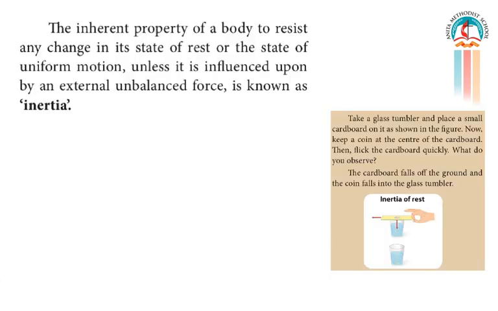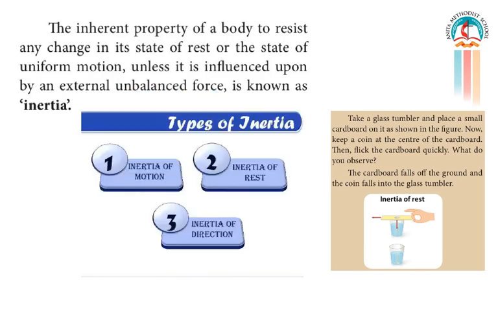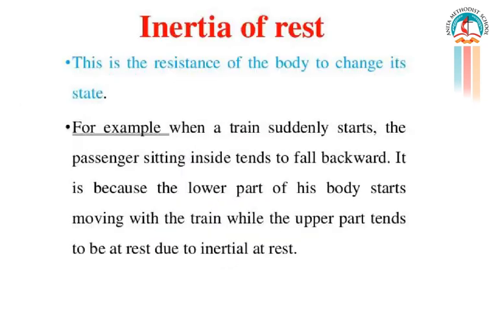Inertia is nothing but the inherent property of a body to resist any change in its state of rest or the state of uniform motion unless it is acted upon by an external unbalanced force. There are three types of inertia: inertia of motion, inertia of rest, and inertia of direction. Now let's first look at inertia of rest.